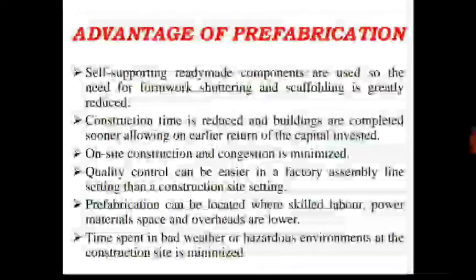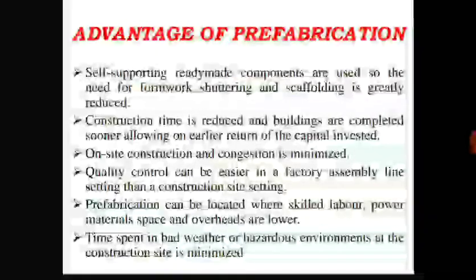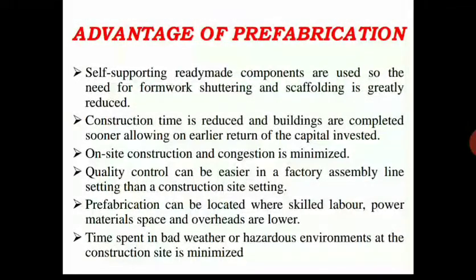So quality control can be easier in the factory assembly line setting than a construction site setting. Here control supervision will be there, so we can achieve better quality in every structural element. And prefabrication can be located where the skilled labors, power materials, space and overheads are lower.